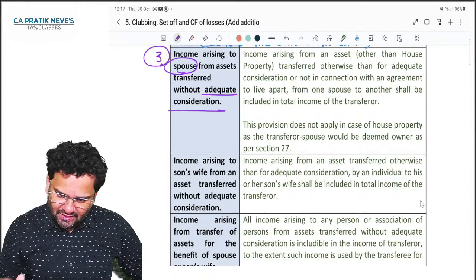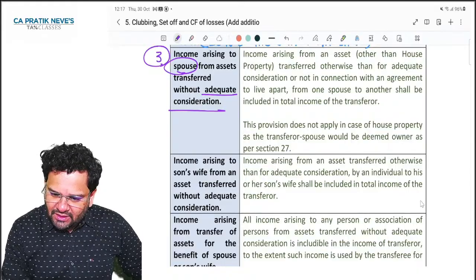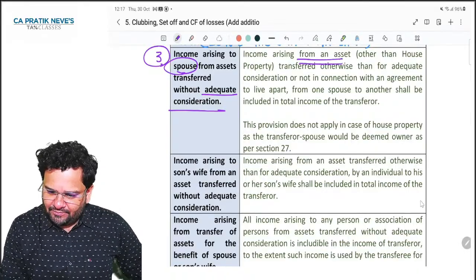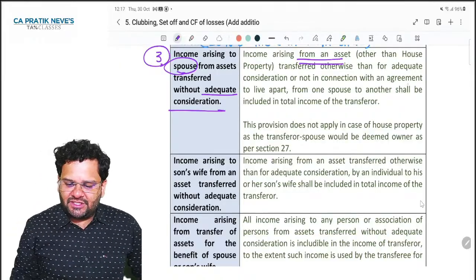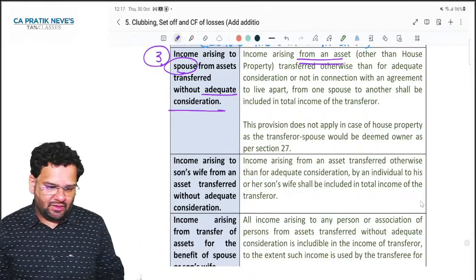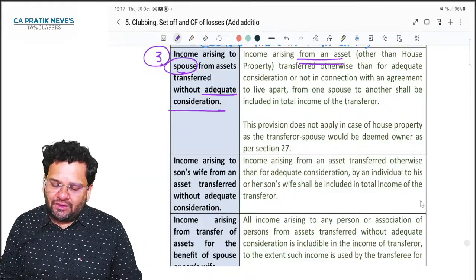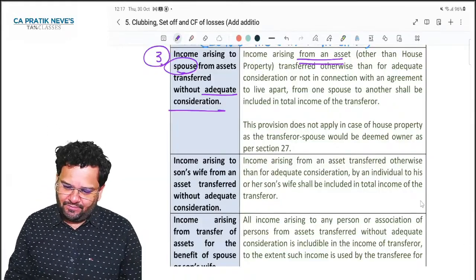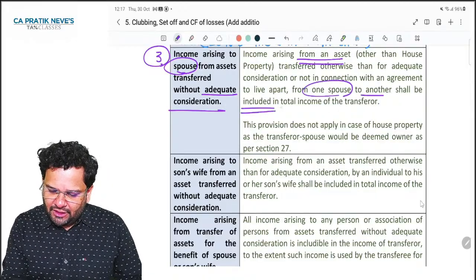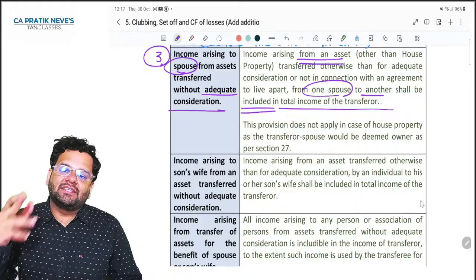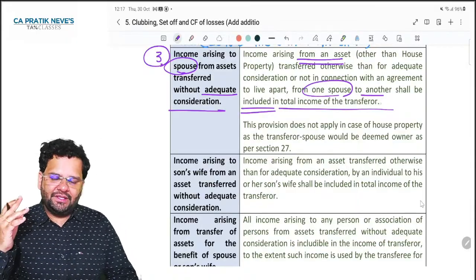Now, income arising from an asset transferred otherwise than for adequate consideration, means free of cost or not in connection with agreement to live apart, from one spouse to another, shall be included in total income of transferor. Clear?